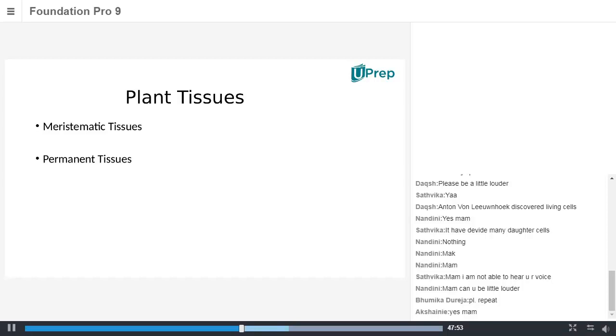We'll start the topic of plant tissues. As we talked about earlier, a plant cell will be different from an animal cell according to the functional aspects. So here we study the plant tissues under two subheadings.